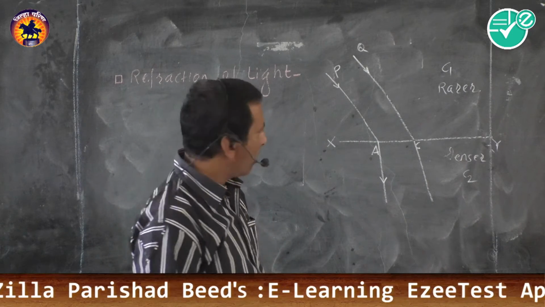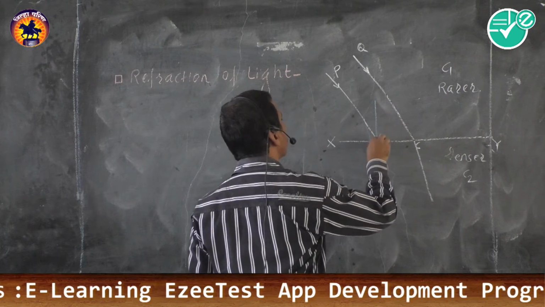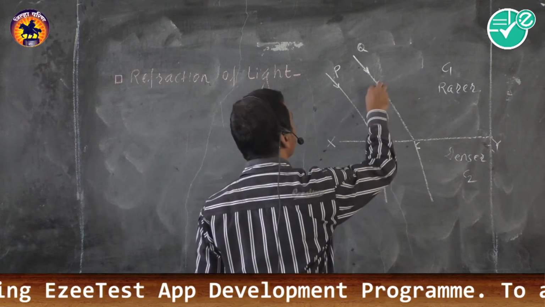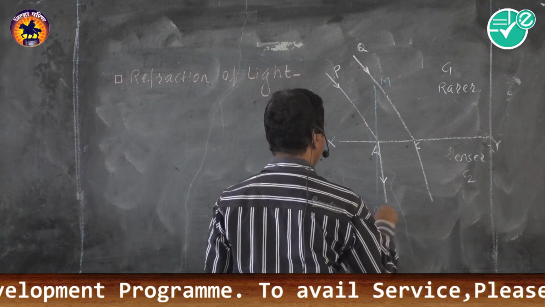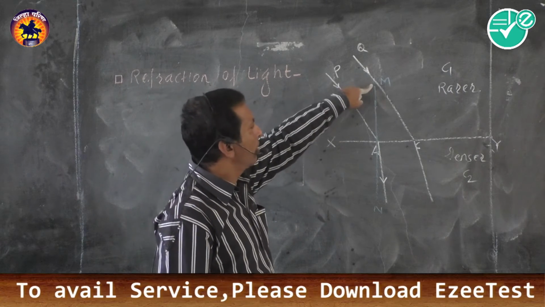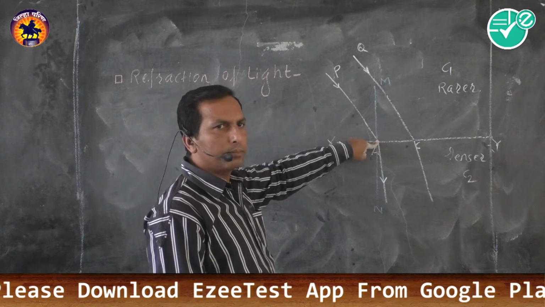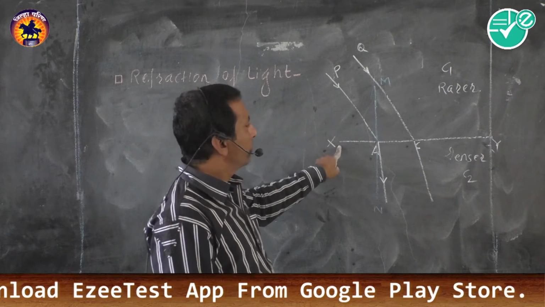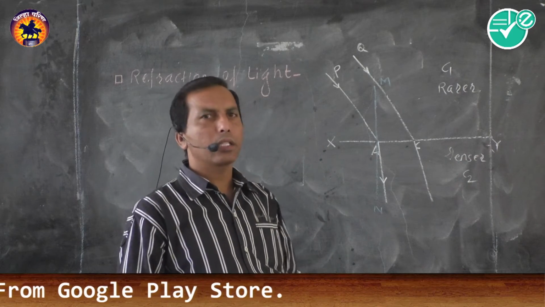Draw a normal at point A. Suppose MN is a normal drawn at point A on refracting surface XY.